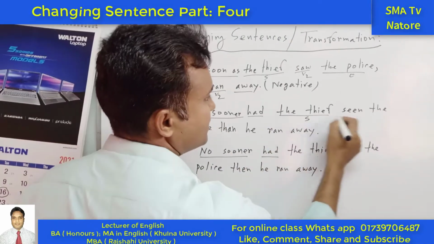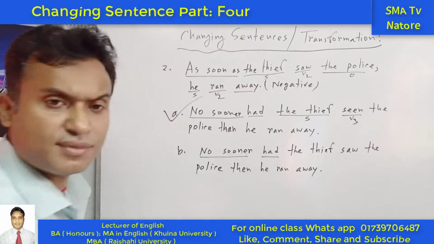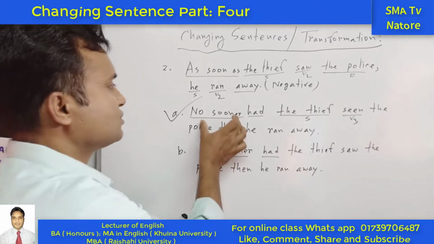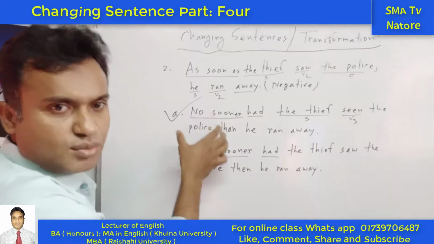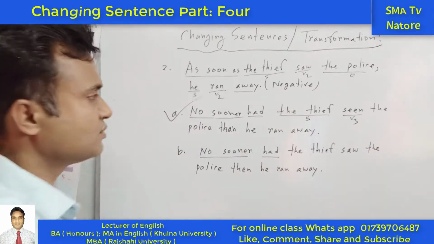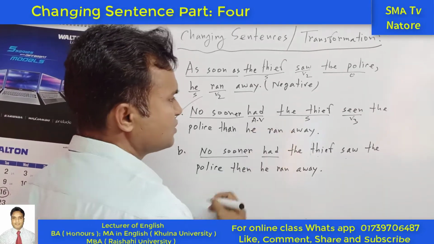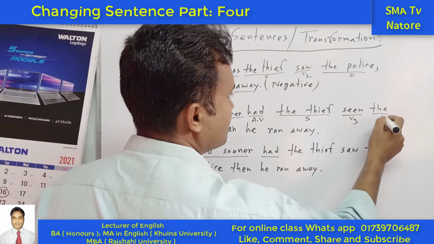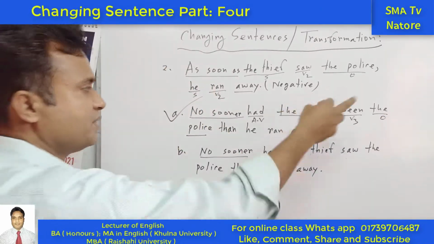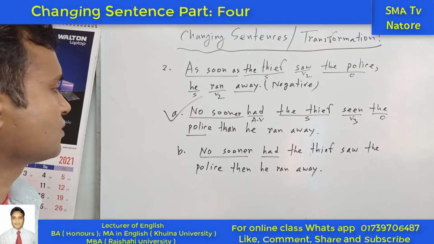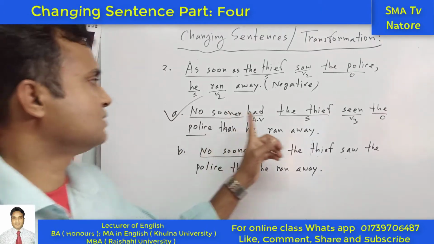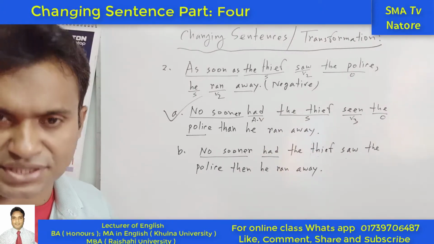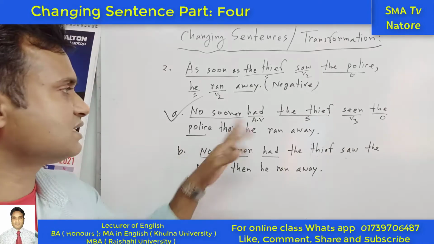Subject, next one seen, so the past participle form, but where is the had? So this is the rule: if there is no sooner, this word is connected with this word, and next the subject will come. So this one is the auxiliary verb. So subject, auxiliary verb, next the past participle form of the verb, next the object. Okay, this part is the object from here to there. So we can see subject, auxiliary verb, past participle form, object. So the name of this tense is past perfect tense because we have seen this structure.